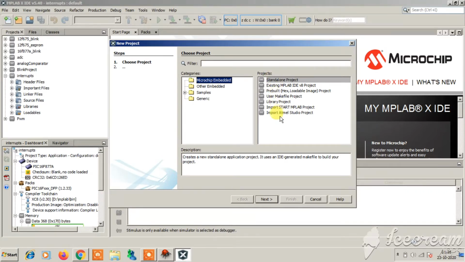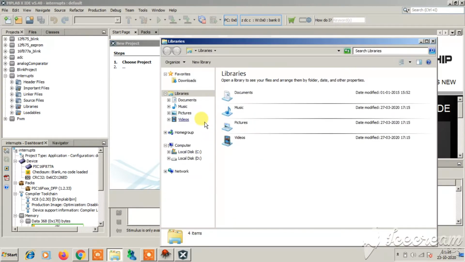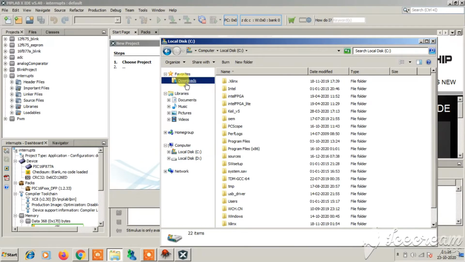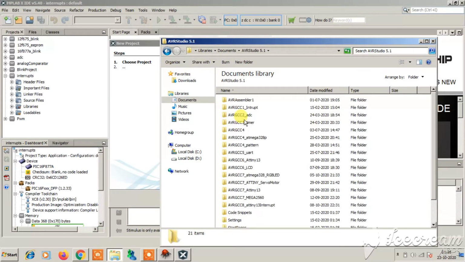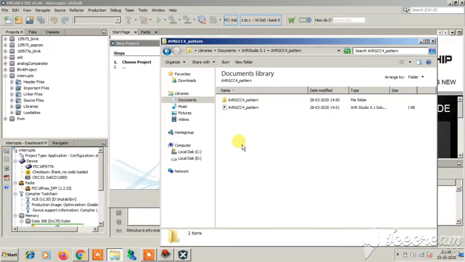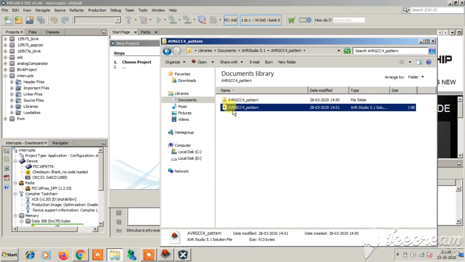If you have an Atmel Studio project, such as this AVR Studio 5.1 example with a solution file, the version should be 7 or above.